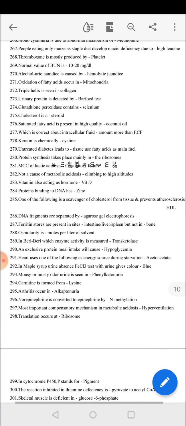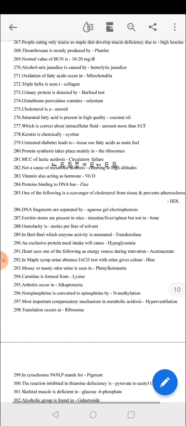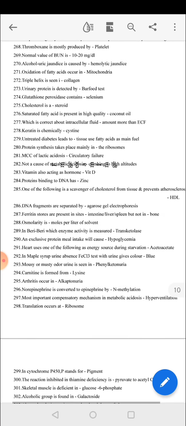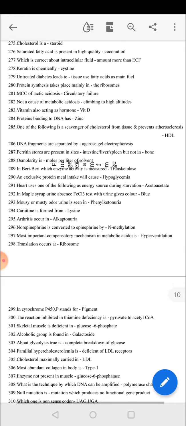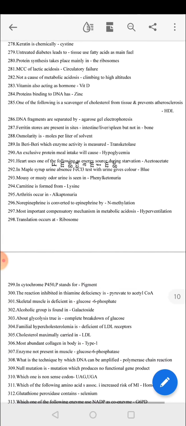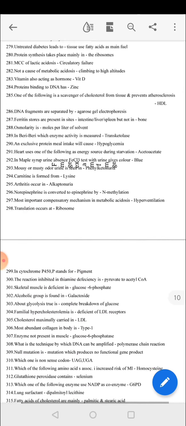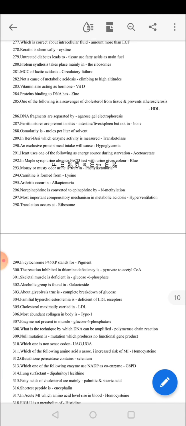In untreated diabetes, tissues use fatty acids as the main fuel. Protein synthesis takes place mainly in the ribosomes. The most common cause of lactic acidosis is circulatory failure. Not a cause of metabolic acidosis: climbing to high altitudes. Vitamin also acting as a hormone: vitamin D. Protein binding to DNA contains zinc. Scavenger of cholesterol from tissue that prevents atherosclerosis is HDL.